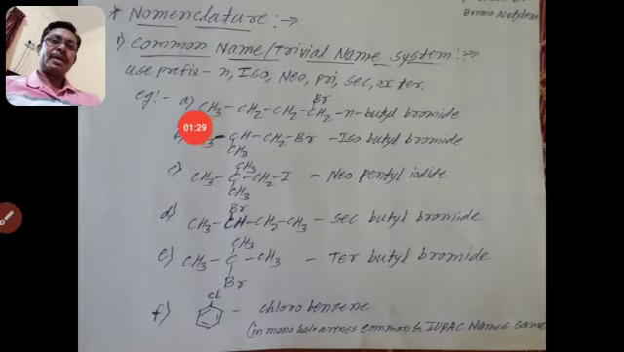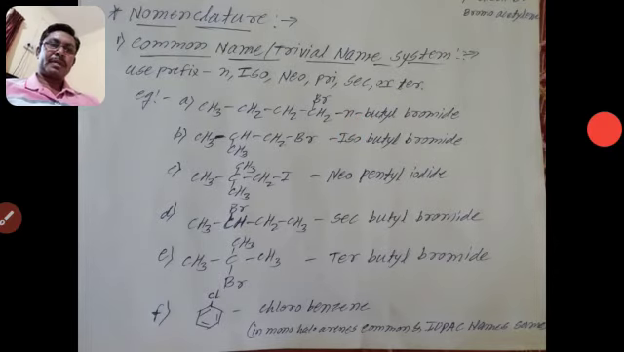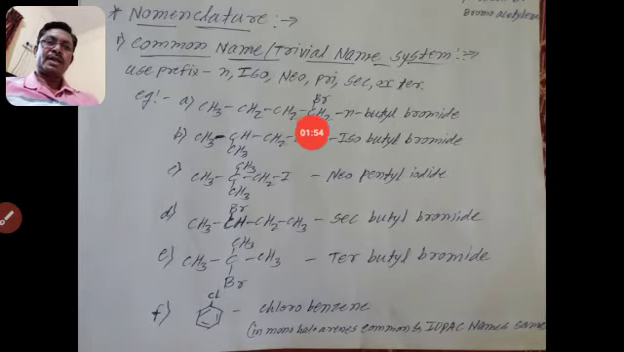In the first example there is a 4 carbon atom chain, 1 2 3 4. It is normal, not branched, a straight chain. If it is a normal or straight chain, then use the prefix n. N means it is a normal chain. It is a halogen derivative. You already know about it. Here one hydrogen atom of that carbon chain is replaced by one halogen, that is bromine. In place of bromine we can use chlorine, iodine, and so on.